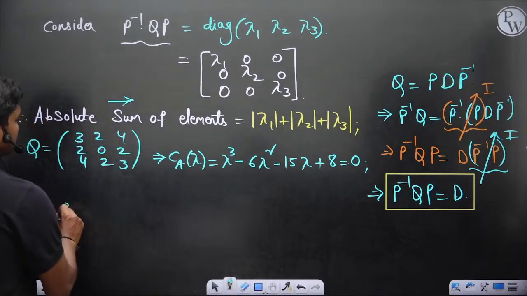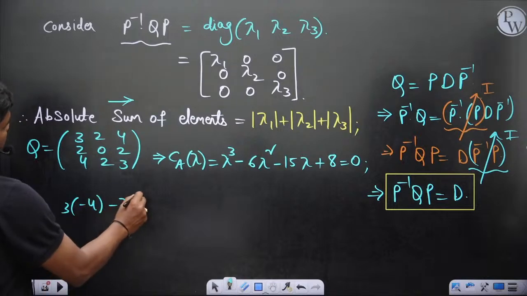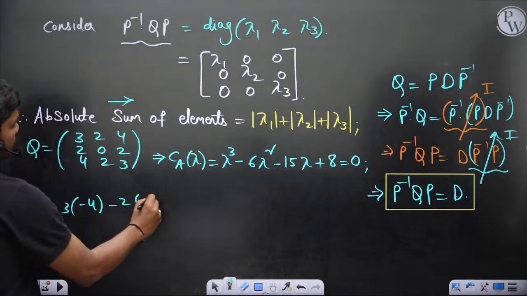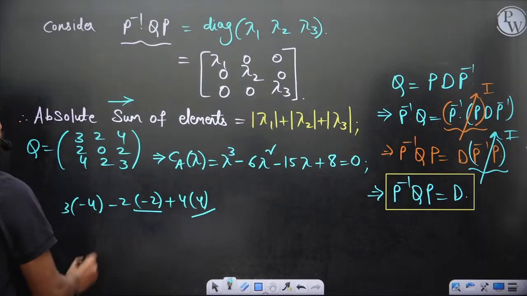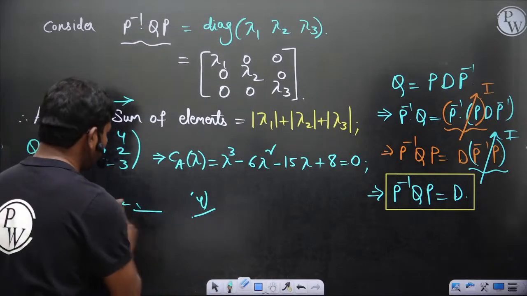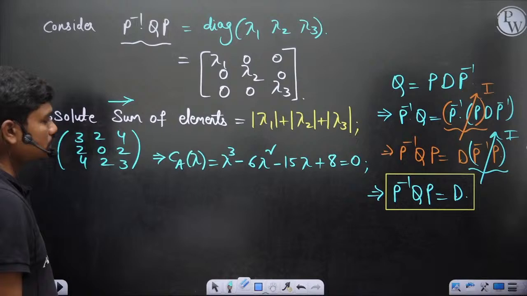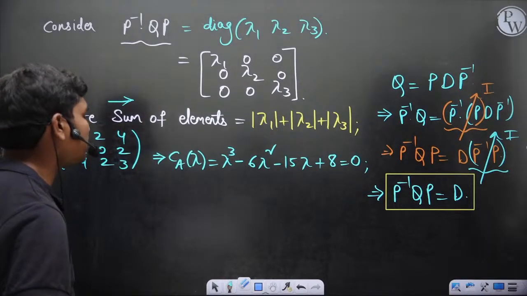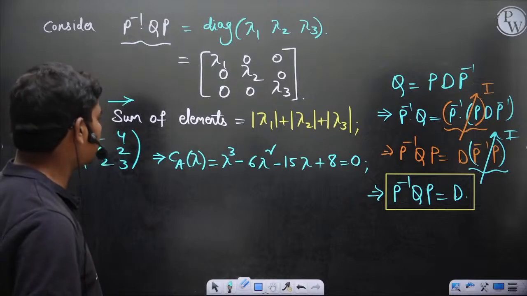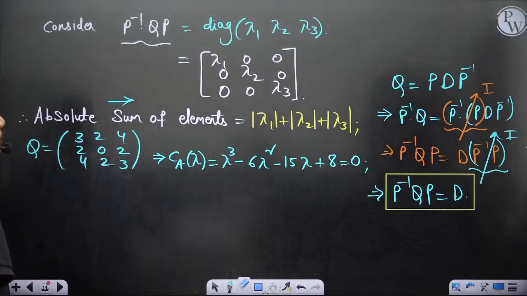Determinant value: 3 times minus 4, minus 2 times 6 minus 8, minus 2 plus 4 times 4. So 16 plus 4, 20, 20 minus 12, 8. So you have 8 as the eigenvalues. So the sum of coefficients is 8, 9 minus 6 minus 15, no, wrong. Minus 1 and plus 1 are not the roots of this equation.